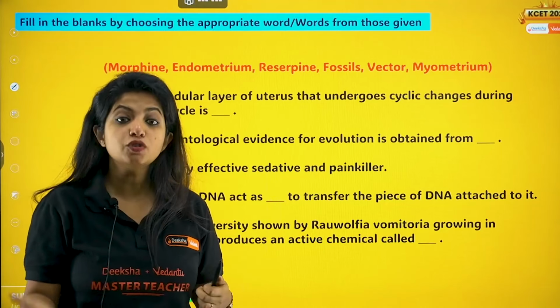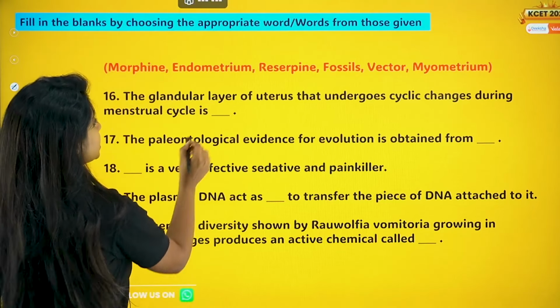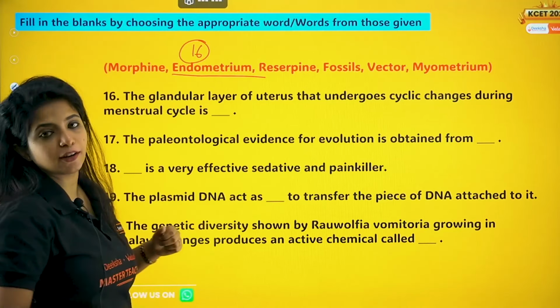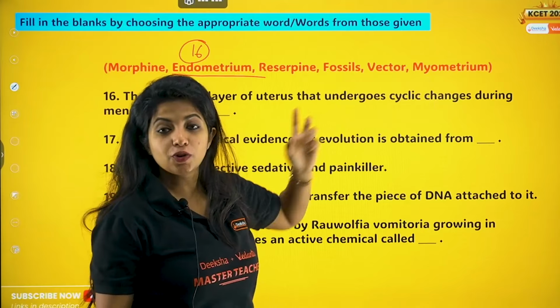This is the innermost layer of the uterus. You call this endometrium. So for 16, your answer is endometrium. It is not myometrium. The uterus has 3 layers.